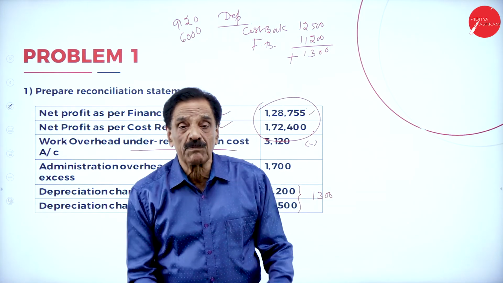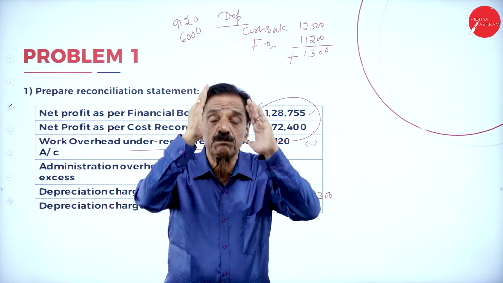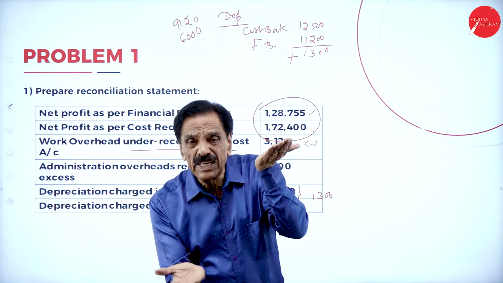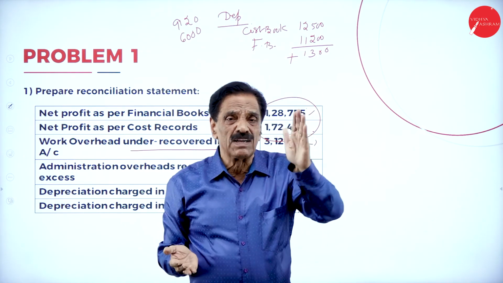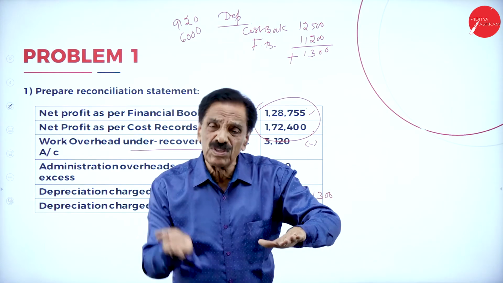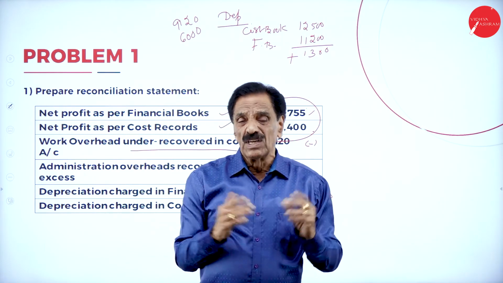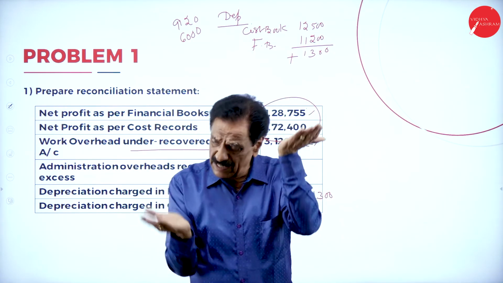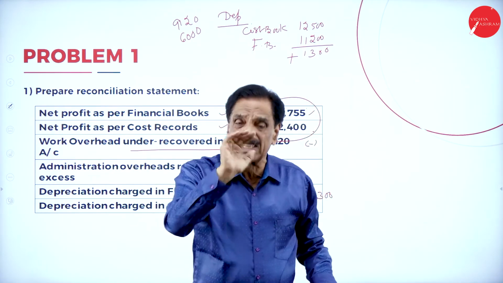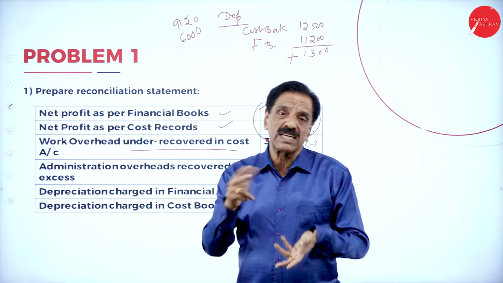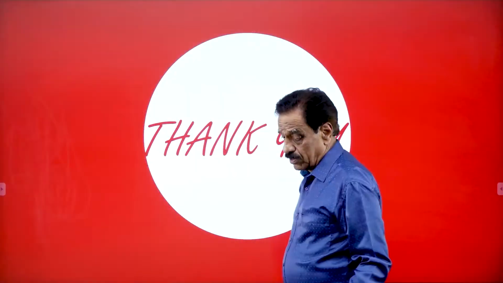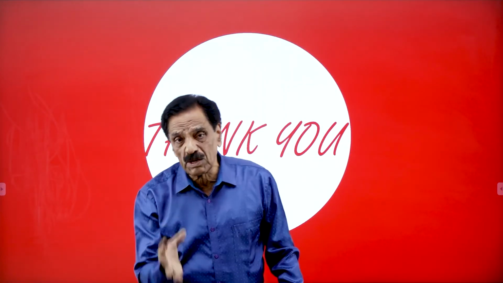So definite problem for 10 marks. Definite problem for 10. Very easy. If the costing profit goes more, increase the financial profit. If the financial profit is reduced, reduce the costing profit also. See that financial and costing comparison: increase, increase, decrease, decrease. But you must understand whether it's increase or decrease. Once you know this, we can easily do this. So we have solved the problem. I've explained the format. You have solved the problem now.